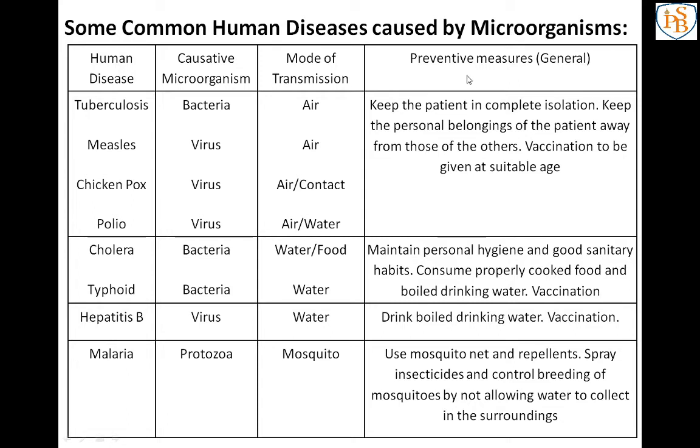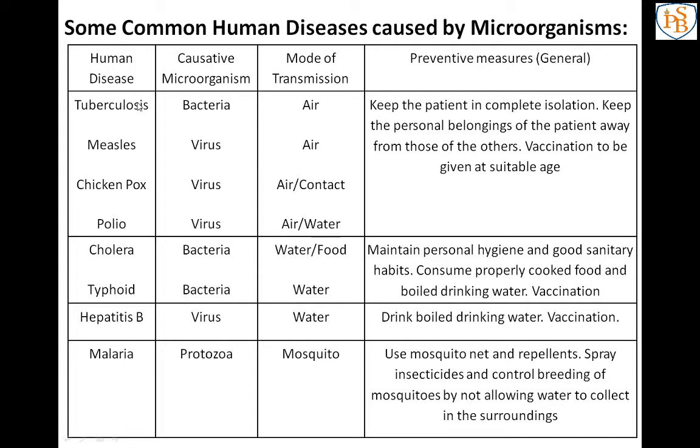And I have mentioned some preventive measures here. Preventive measures means, if you don't want these diseases, which things you have to do. The general measures are there. The first one is tuberculosis. In tuberculosis, the person has cough and high fever, it is caused by a bacteria, and the mode of transmission is air, meaning this bacteria enters our body through the air.